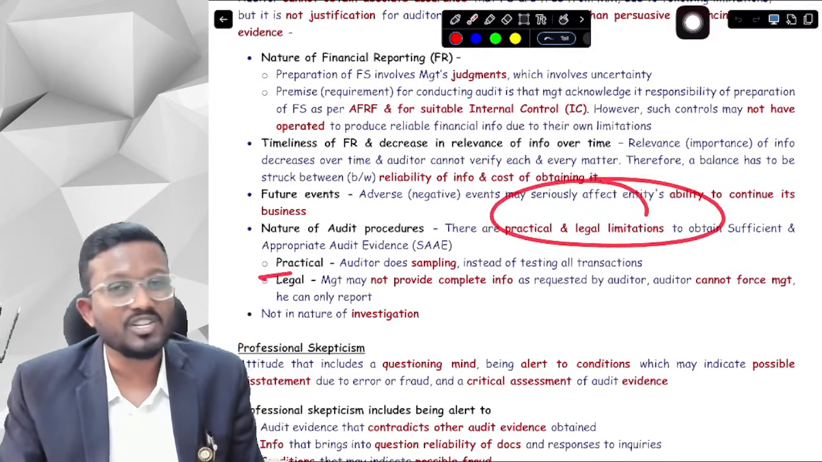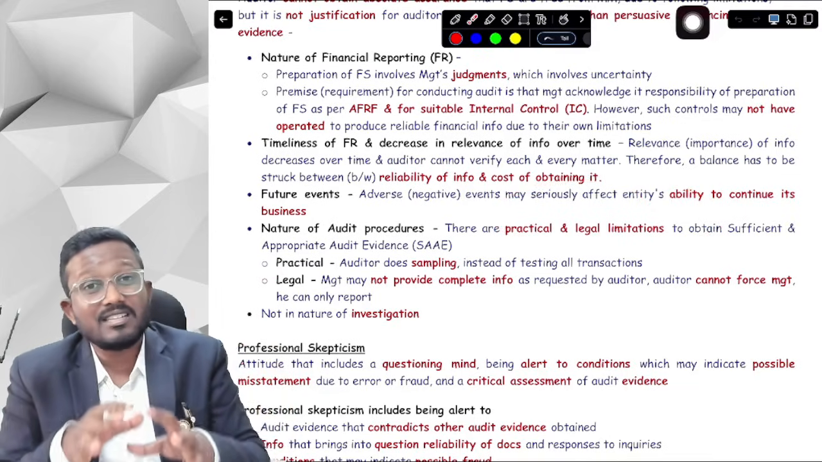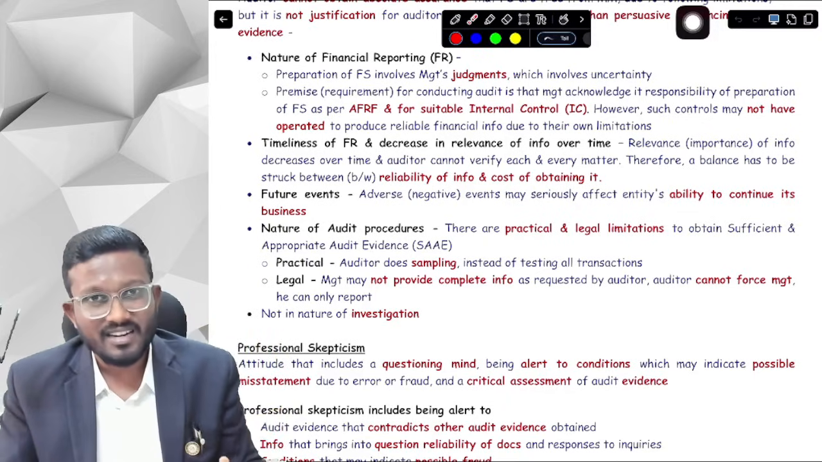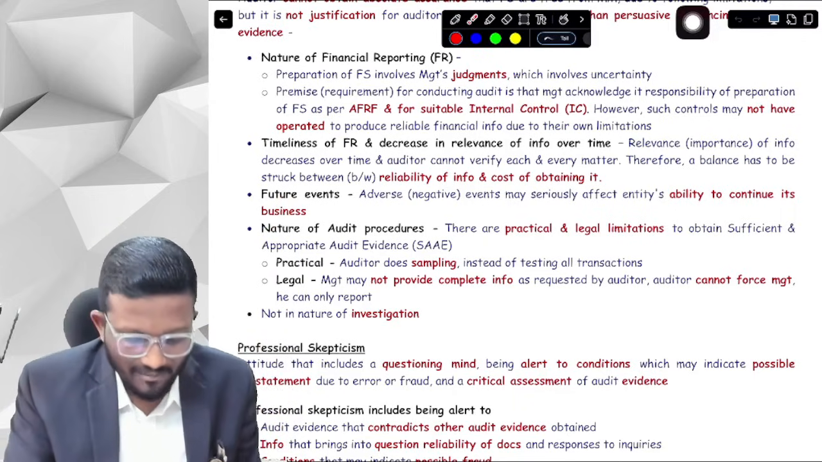What is a practical limitation, sir? We do sampling, we do not test all the transactions. It may happen that the sample is correct but all the transactions are wrong. It may happen that the sample is wrong but all the transactions are correct, but our conclusion will be wrong because the sample is wrong. Secondly, what is the legal limitation?